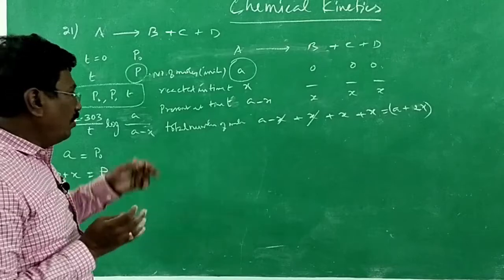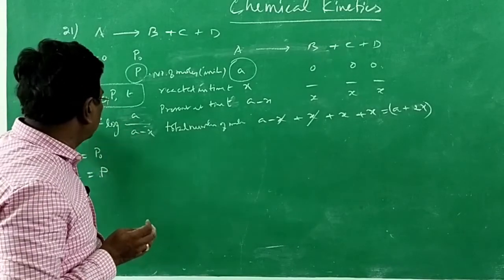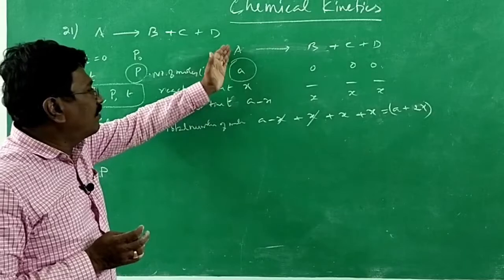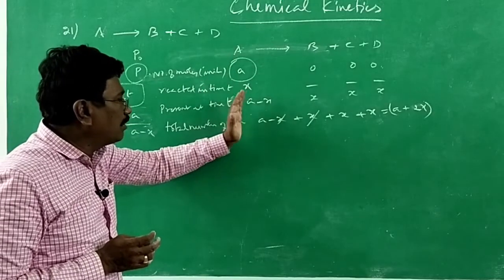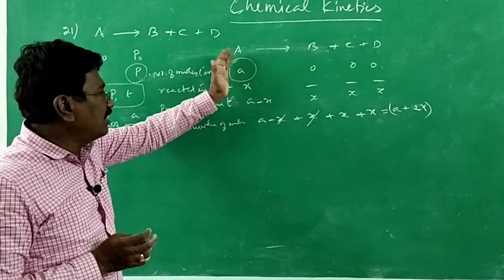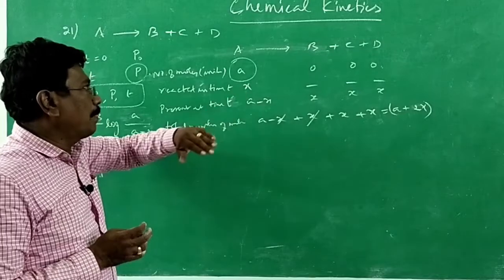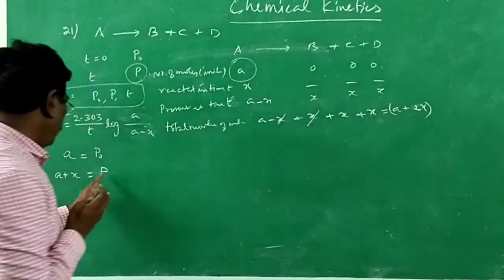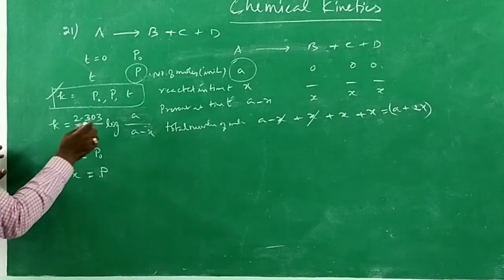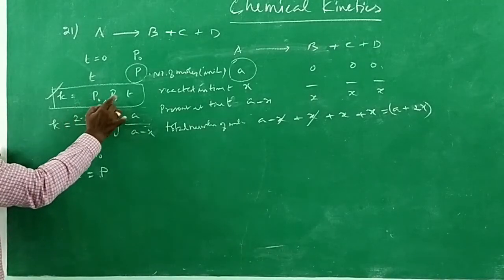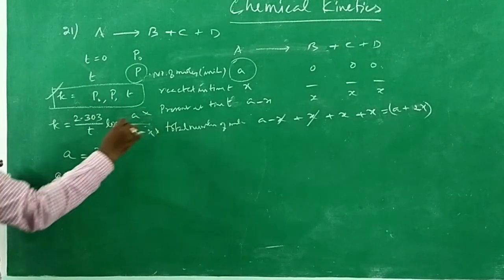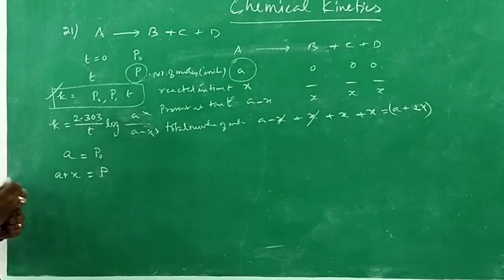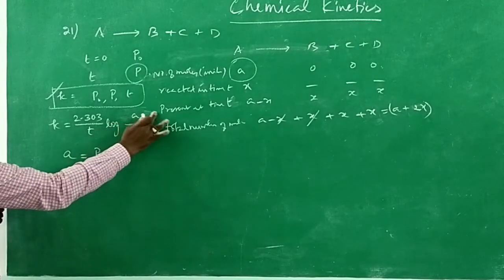They are expecting this equation to be expressed in P naught, P and t. Therefore, we have to find out A and A minus x in terms of P. A, of course, we know. A minus x we have to get.